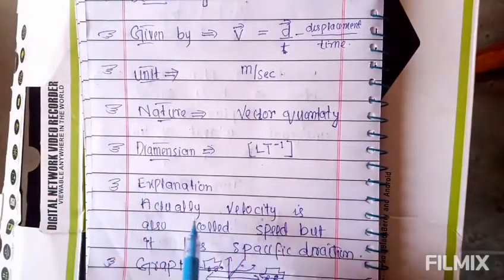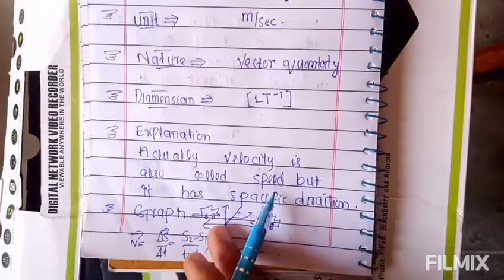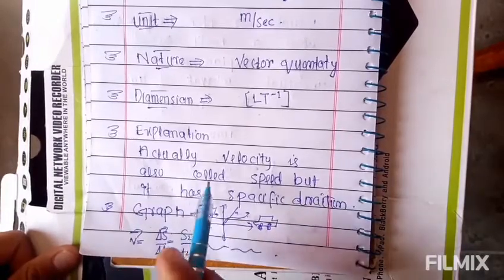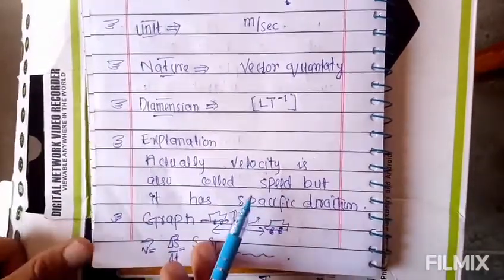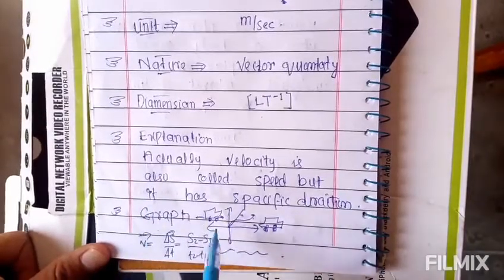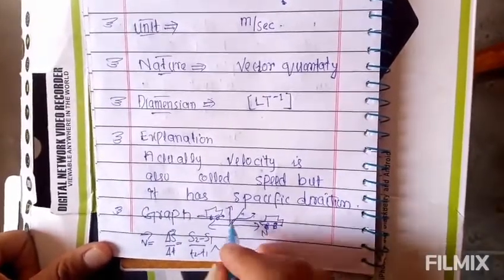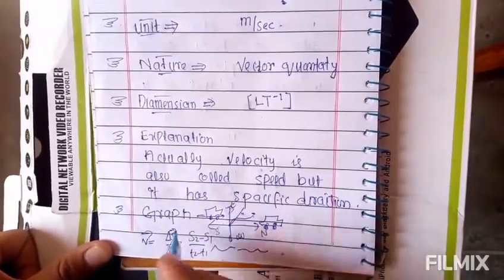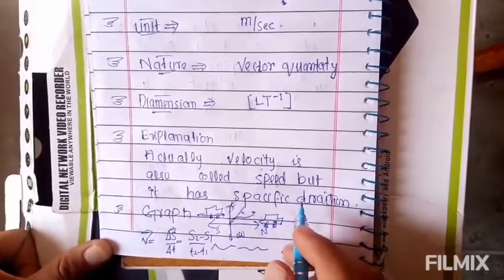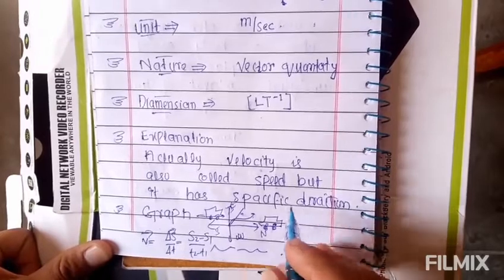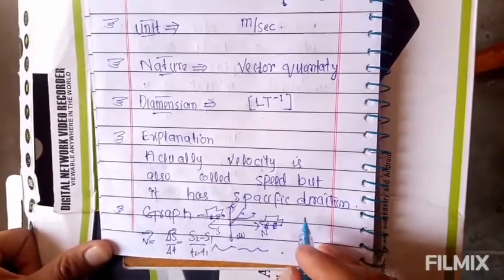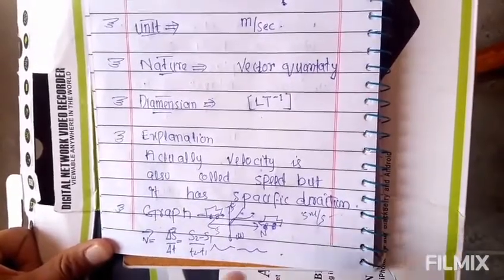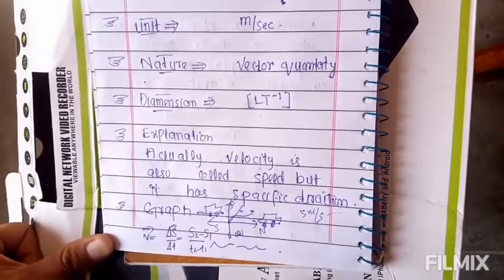Now come to the later explanation: velocity is also called speed, but it has a specific direction. I already explained that it has a specific direction, and by that it gets the name velocity. Graphically we can also write north, south, east, west, and so on. When you ask someone how much velocity they covered, if he gives a specific answer, he will say 5 meter per second due north or due south. It must show the place or the position. So this is the direction.